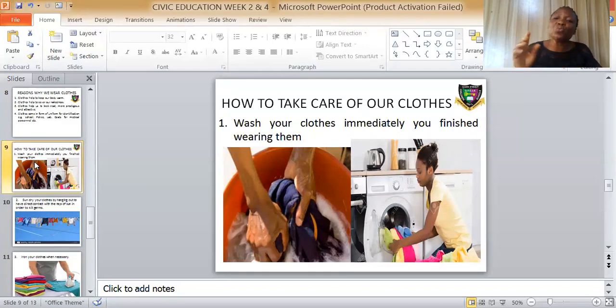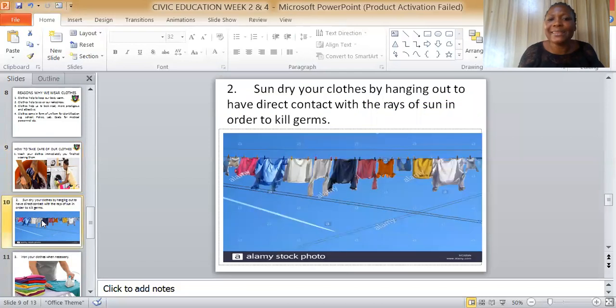Now, when you finish washing the clothes, you don't just keep them in the buckets. No. You sun dry your clothes by hanging them outside to have direct contact with the rays of the sun in order to kill germs.